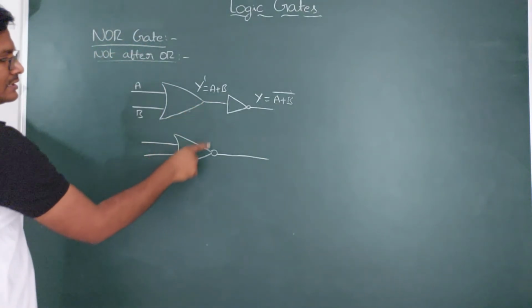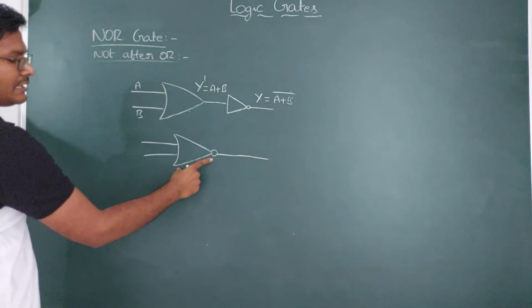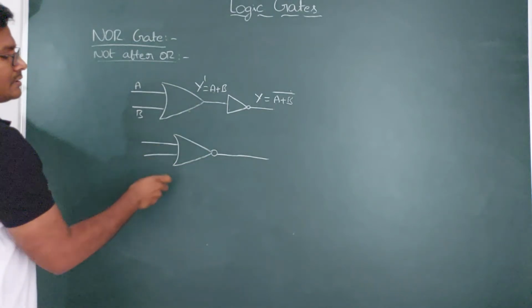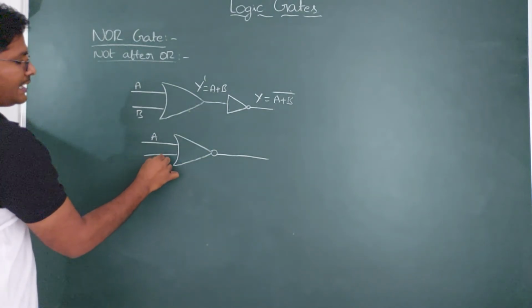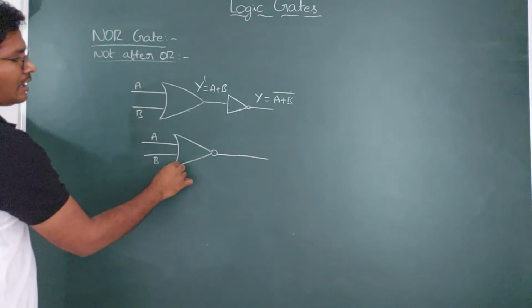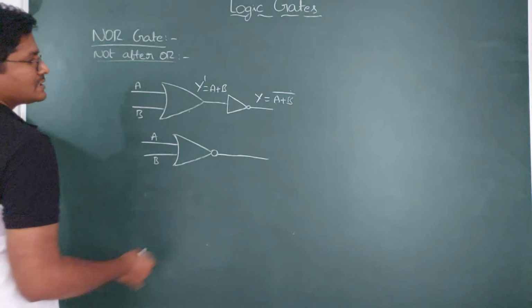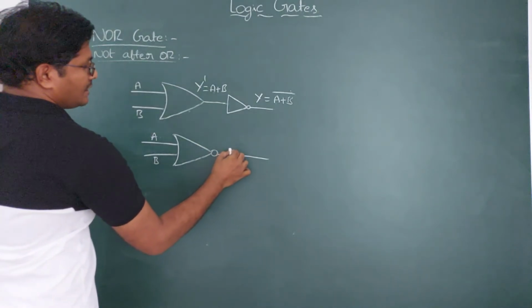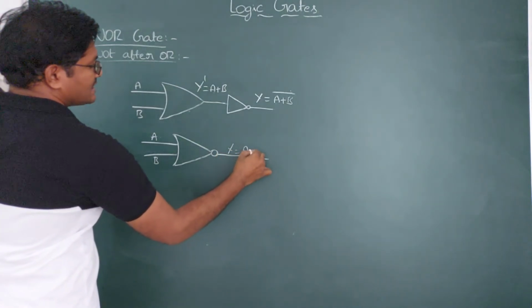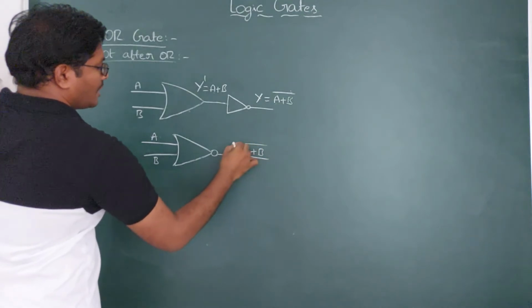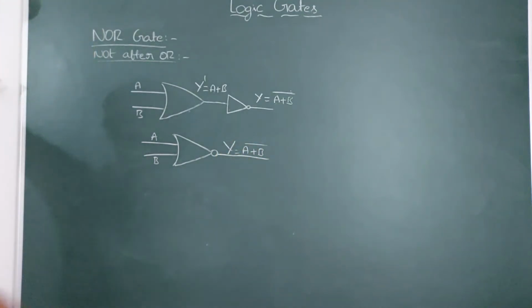This final symbol is equivalent to this one. This is the input signal A and B. First we do the OR, and next the NOT. OR and NOT is the NOR gate. So finally we get Y equals A plus B whole bar, the inverse.